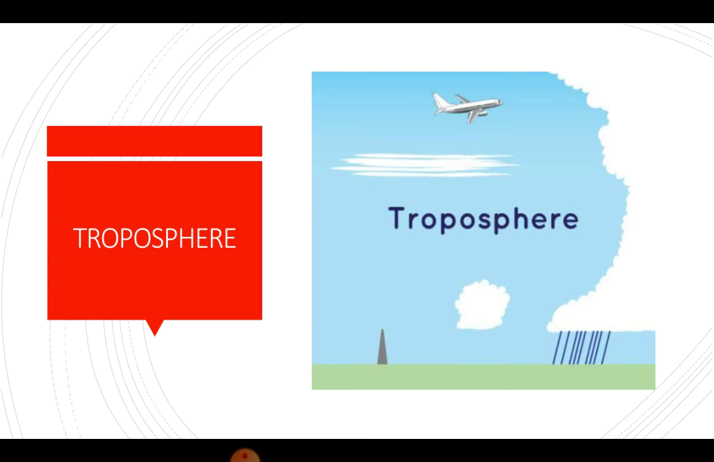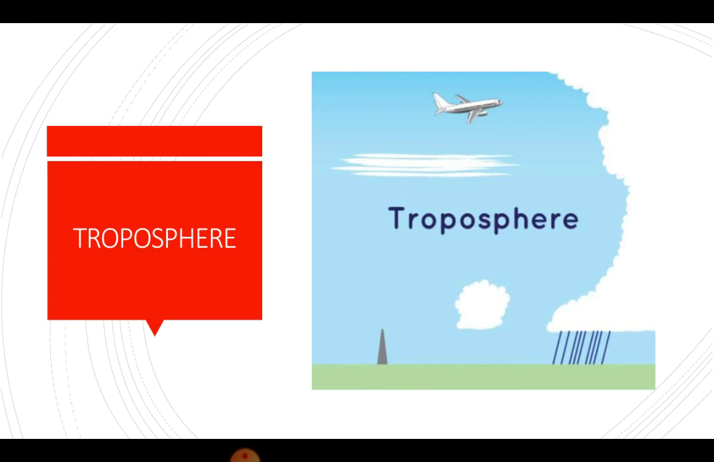The troposphere extends up to a height of 8 kilometers at the poles and about 18 kilometers at the equator. The average thickness of the troposphere is 13 kilometers. The temperature decreases with height. The rate of this dropping of temperature is 6.5 degrees Celsius per 1 kilometer. This is also termed as the lapse rate.